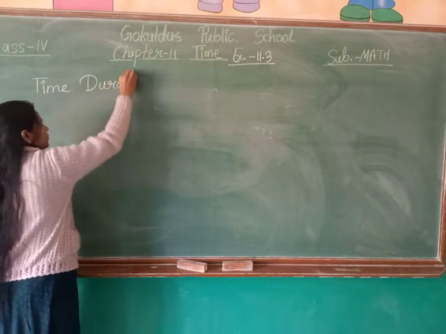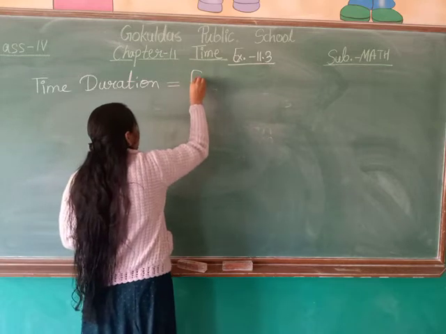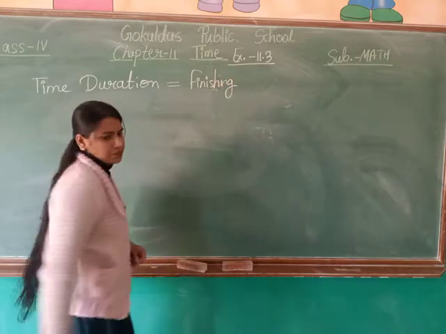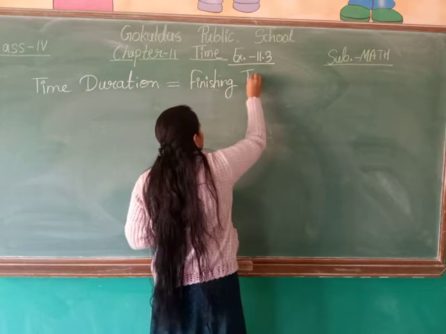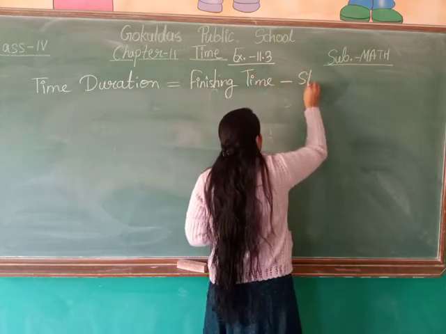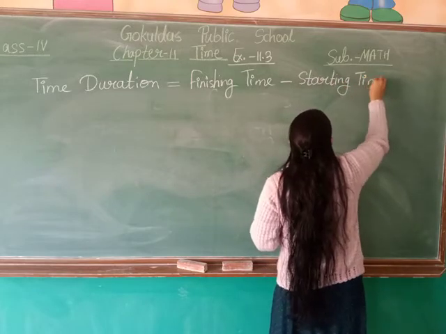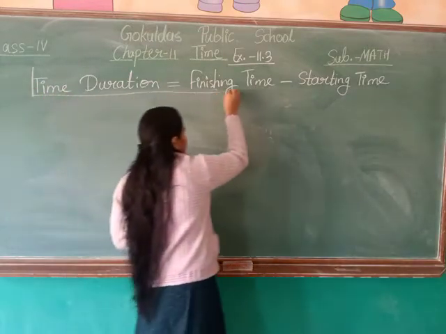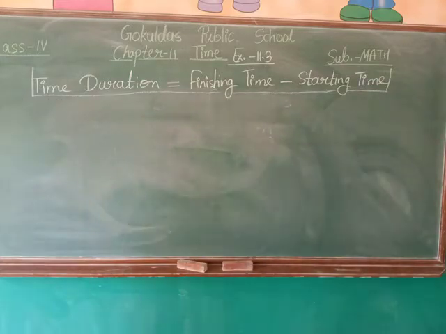Time duration or duration of time is equal to finishing time minus the starting time of the event. Finishing time minus the starting time. It is the formula.